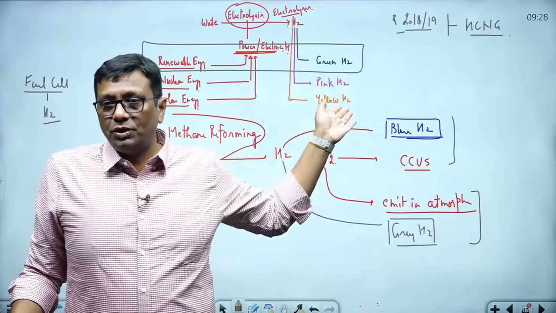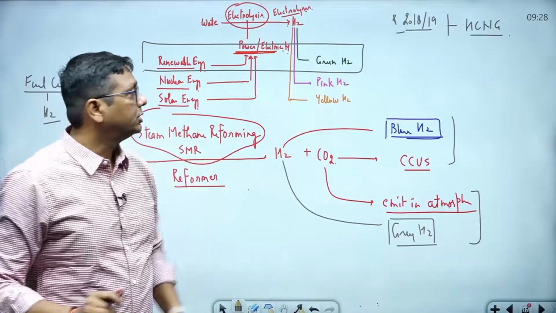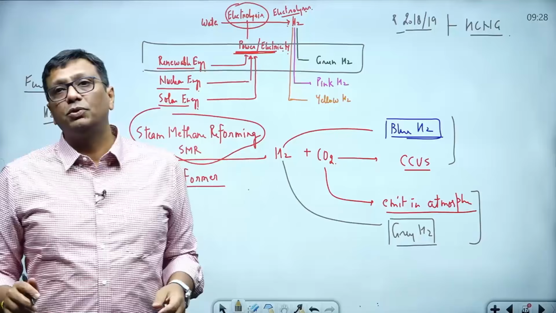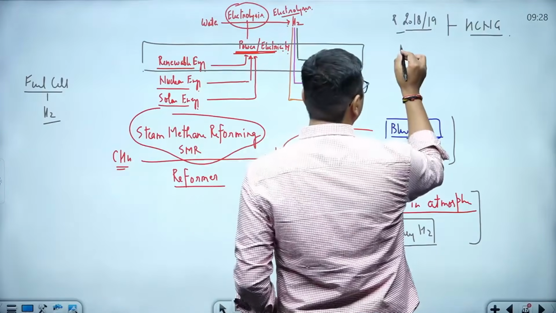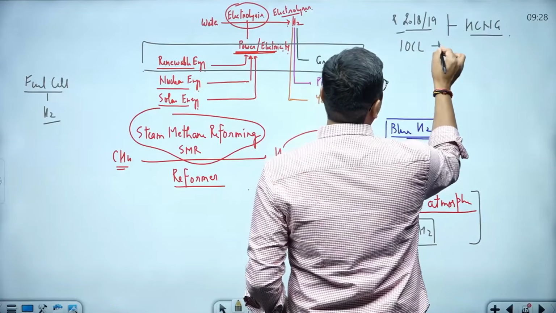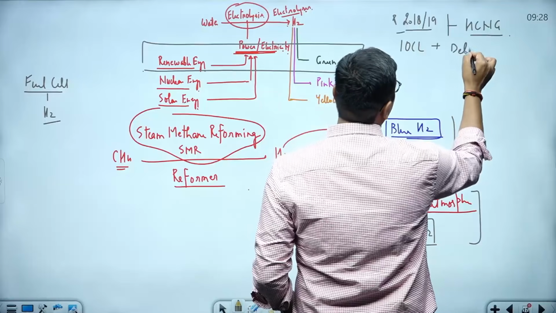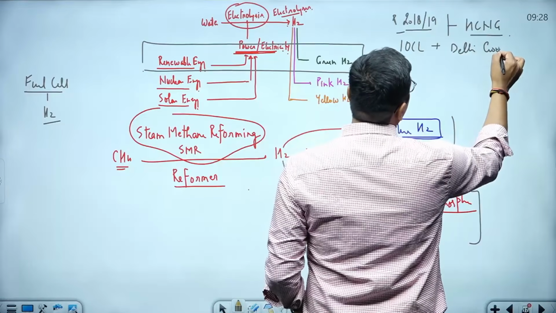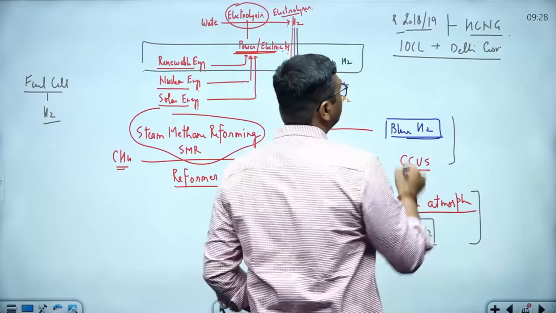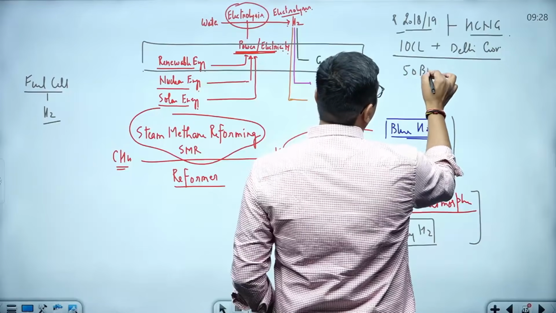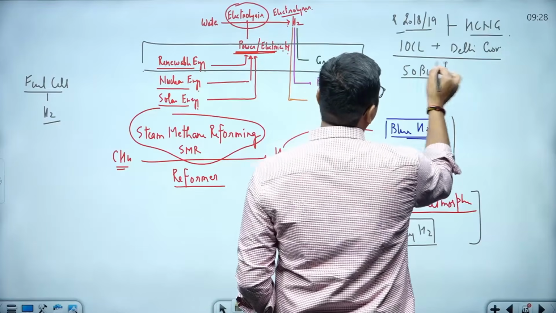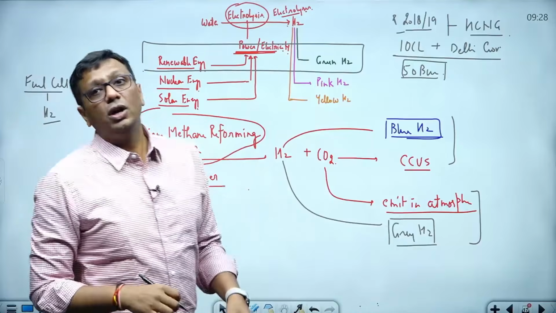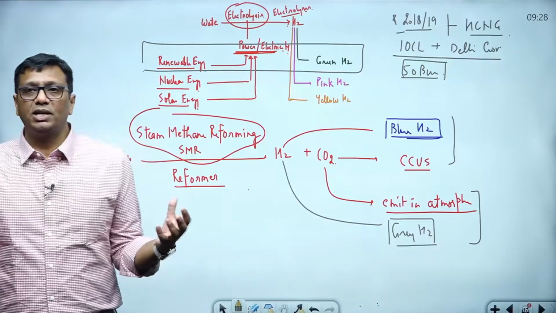I told you 5, 6 earlier, and I have one more, making 7. What was the hydrogen CNG question? Actually, Indian Oil Corporation Limited had a deal with the Delhi government. At that time, Kejriwal was the chief minister of Delhi, and 50 buses were used for experimental purposes. Indian Oil Corporation Limited with the Delhi government had 50 buses.